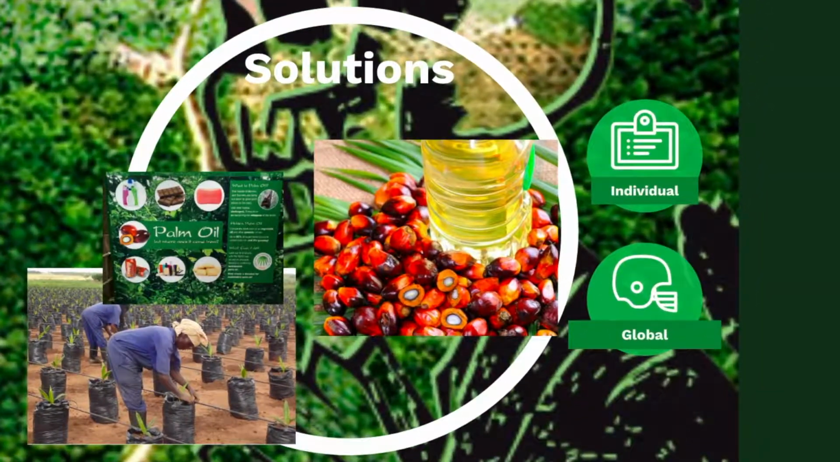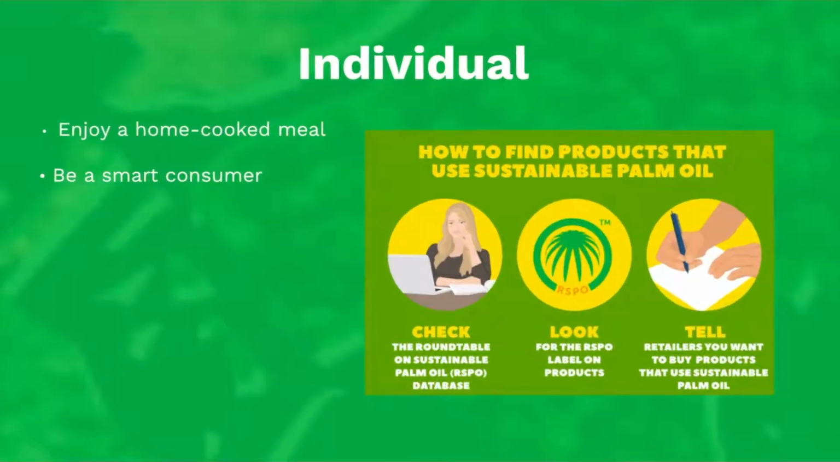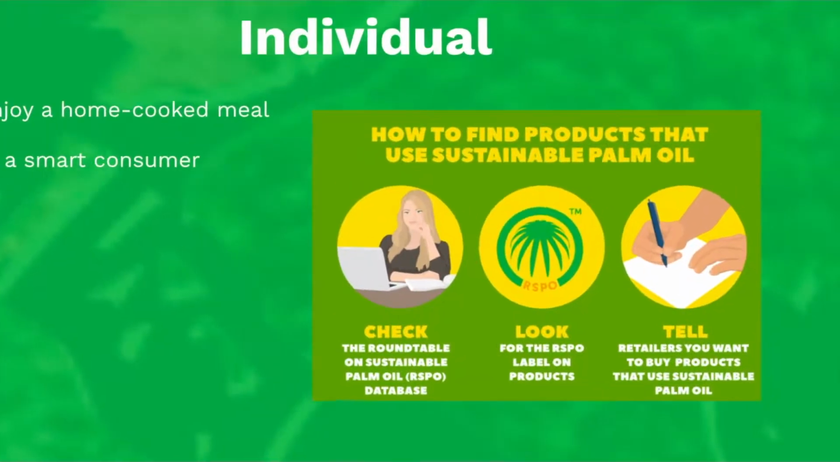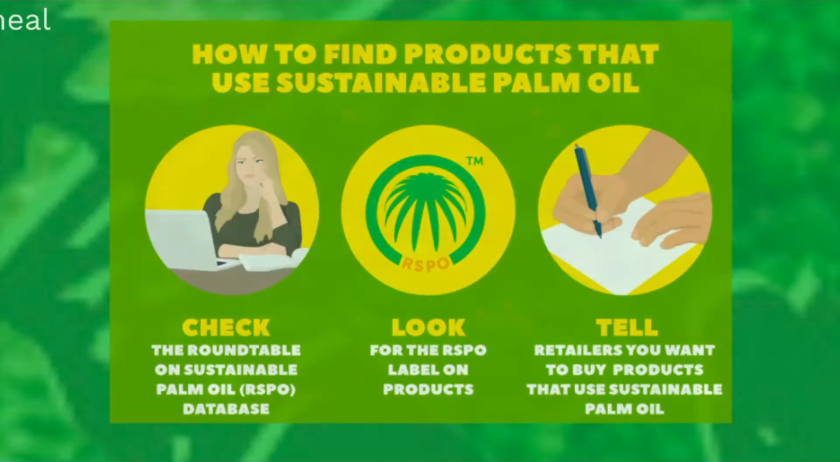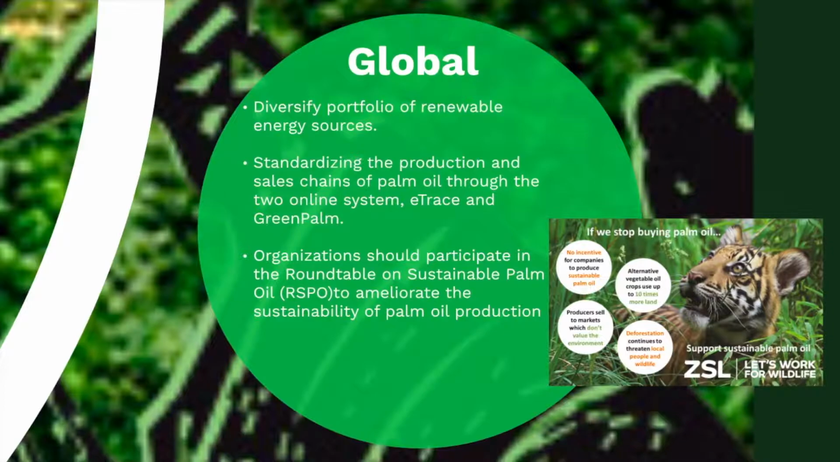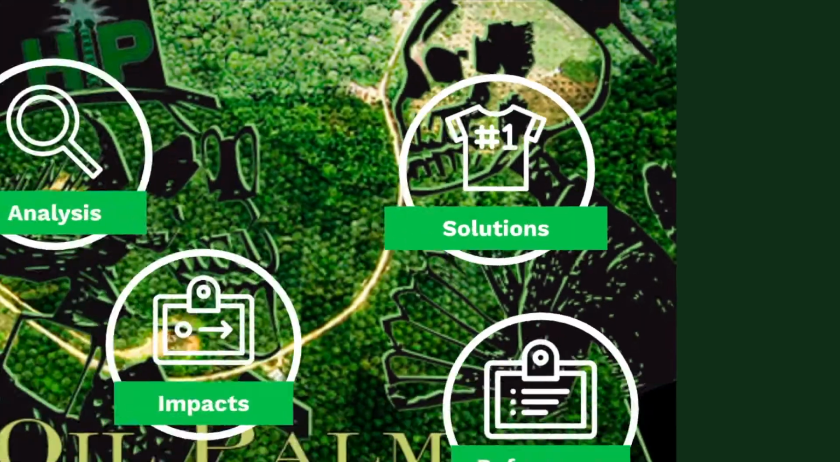So what can we do to alleviate the problem? As a consumer, we can read the labels and choose products that have sustainably grown oil palm. The Roundtable on Sustainable Palm Oil (RSPO) protects primary forests. RSPO certified may mean deforestation-free. On a global level, countries should cooperate to diversify the portfolio of renewable energy sources and standardize the production and sales chains of palm oil. Organizations should participate in the Roundtable on Sustainable Palm Oil.